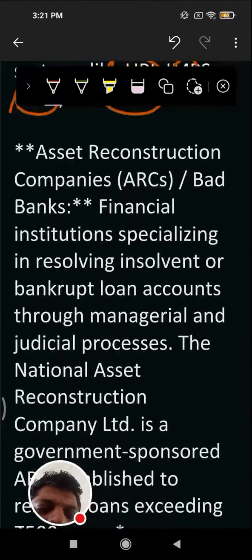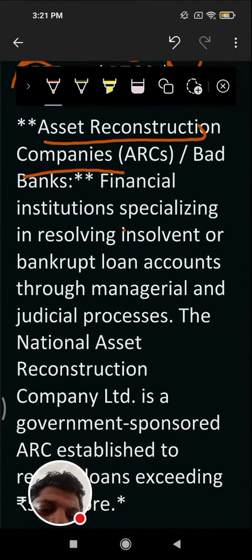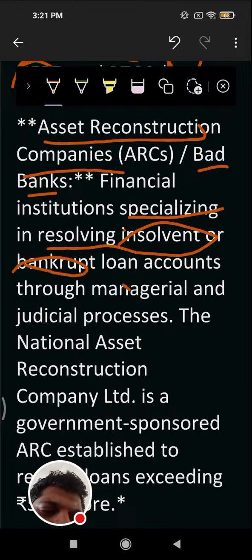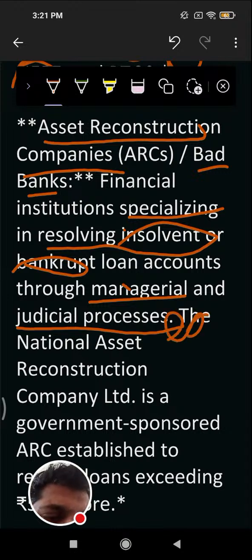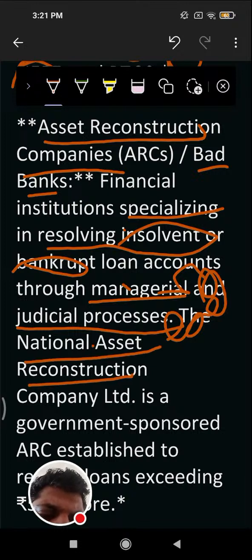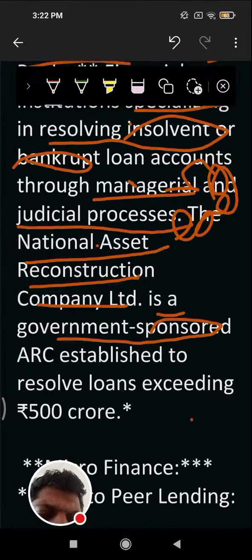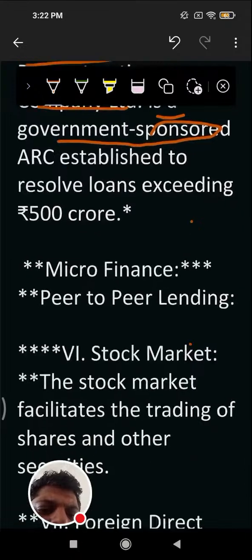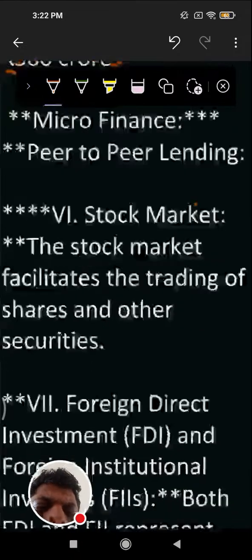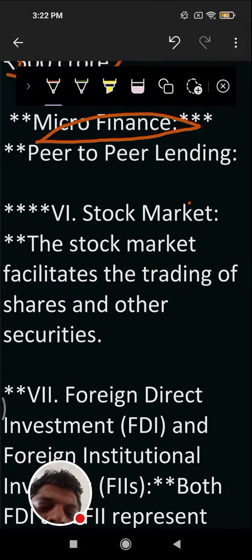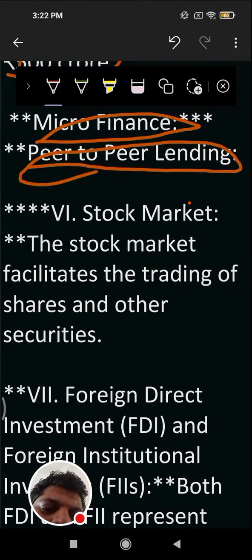Then comes, what are the asset reconstruction companies or the bad bank? Financial institutions specializing in resolving insolvent or bankrupt loan accounts through managerial, judicial and executive process. Also, the National Asset Reconstruction Company is a government-sponsored ARC established to resolve loans up to 500 crore. Then comes the microfinance. This is peer-to-peer lending. Then the stock market.